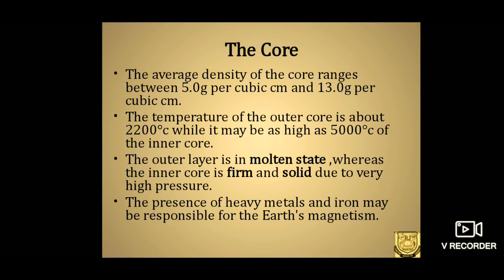You may have a doubt: at such high temperature, how could a rock be in a solid form? Being the core, the middle part of the earth, it experiences high temperature as well as high pressure all around. So due to the high pressure, the state of matter of the rock becomes solid and very firm in nature.